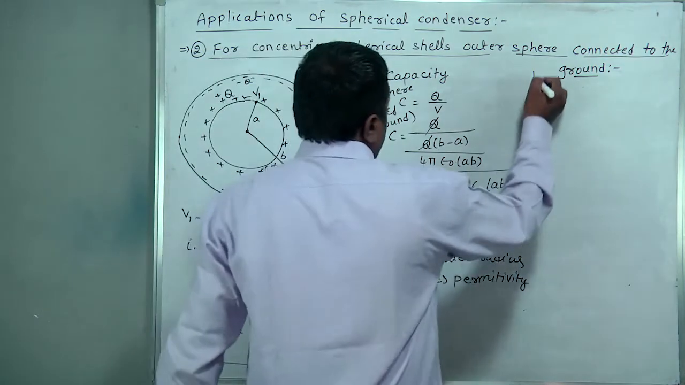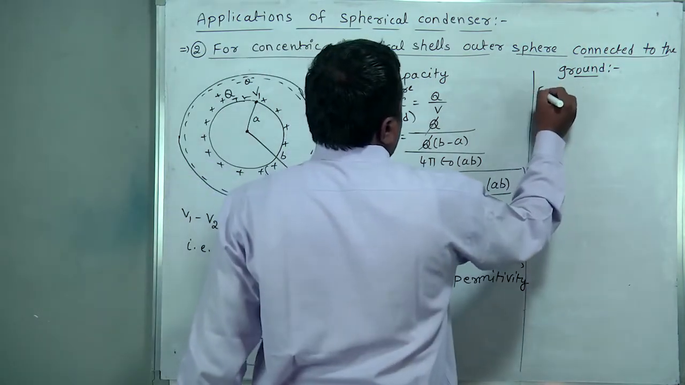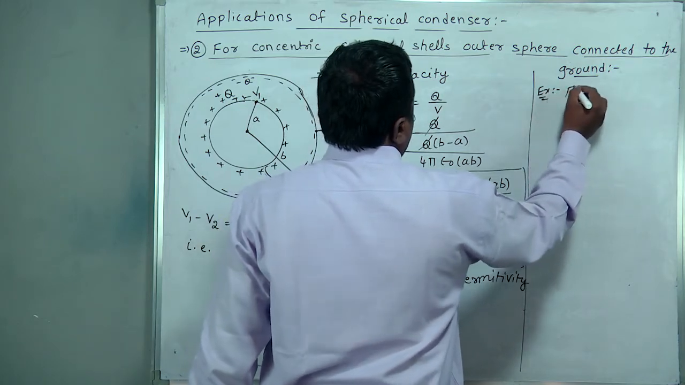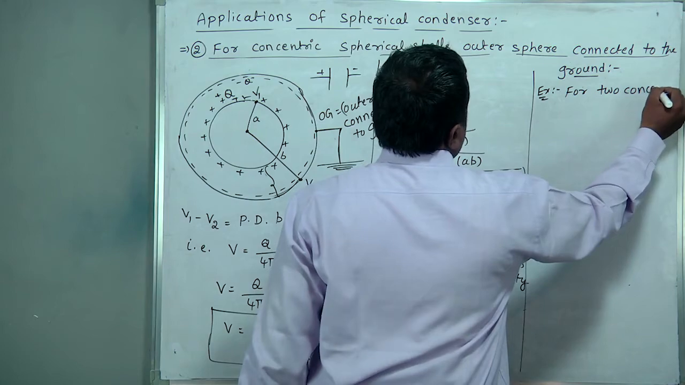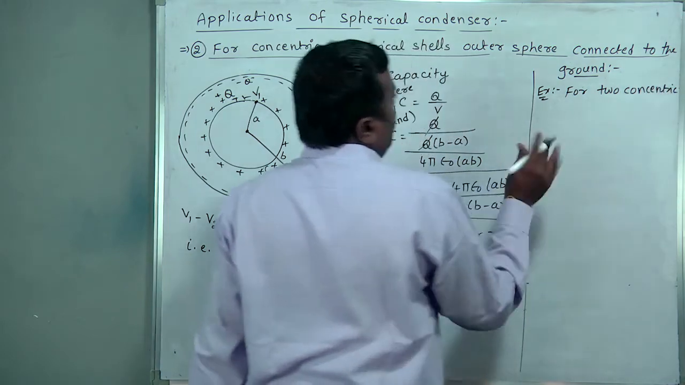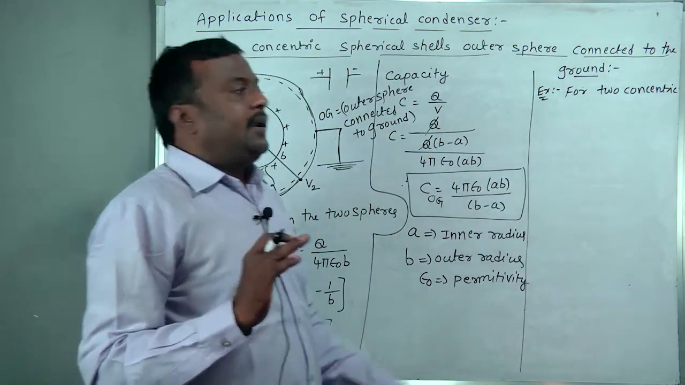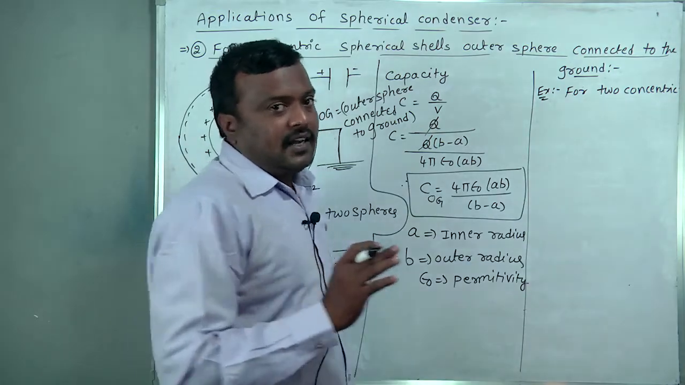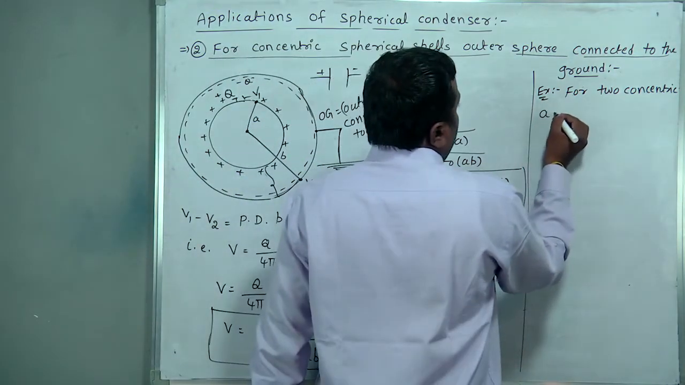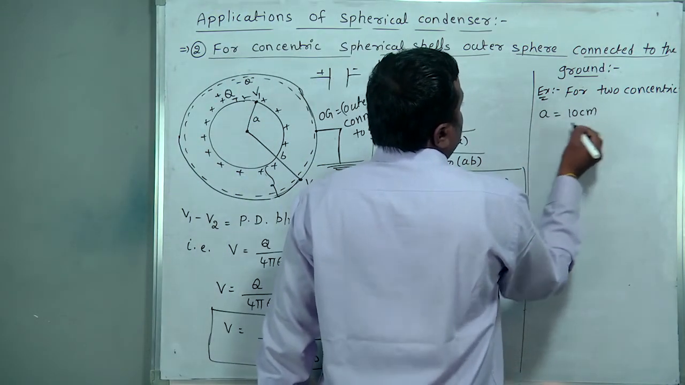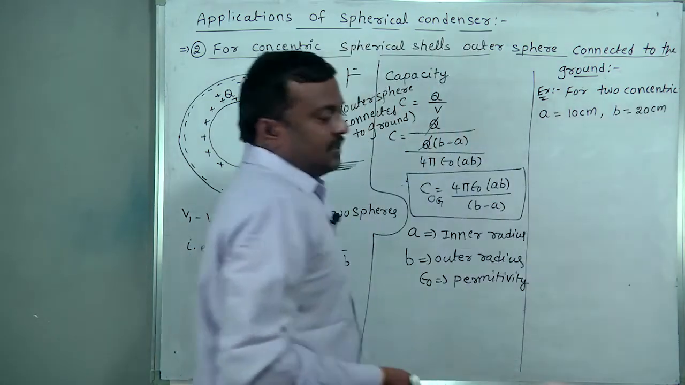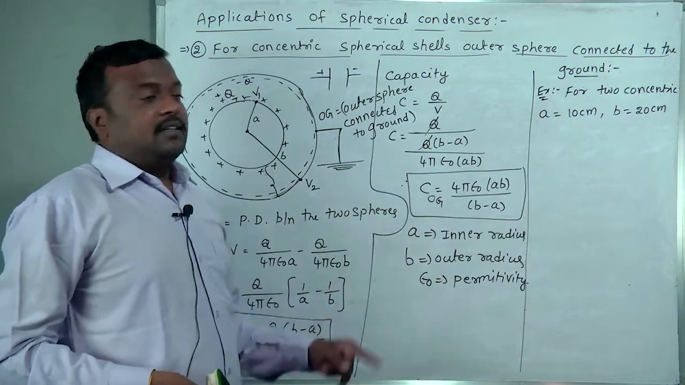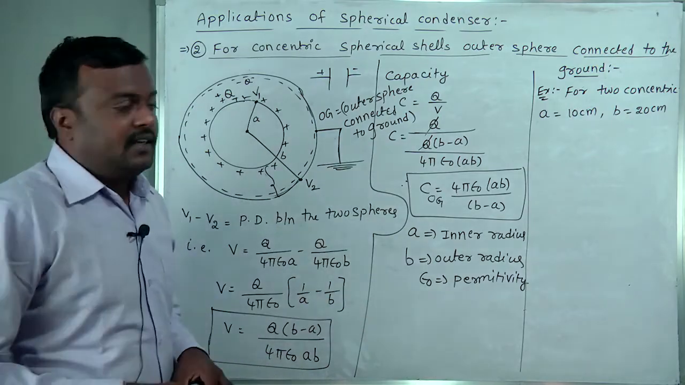Okay, one simple example you see. For two concentric spheres of inner and outer radius 10 and 15 centimeters, or 10 and 20 centimeters. Inner and outer radius are 10 centimeter and 20 centimeter.